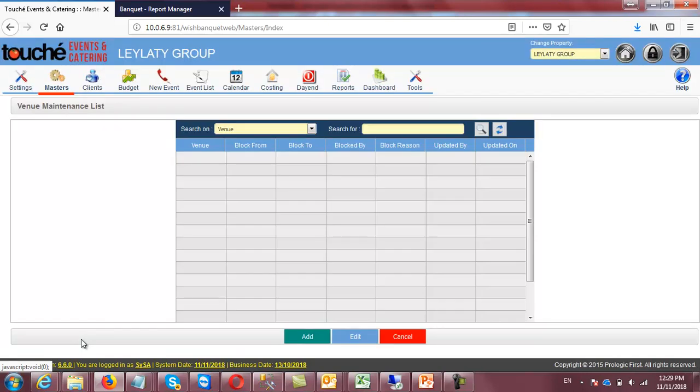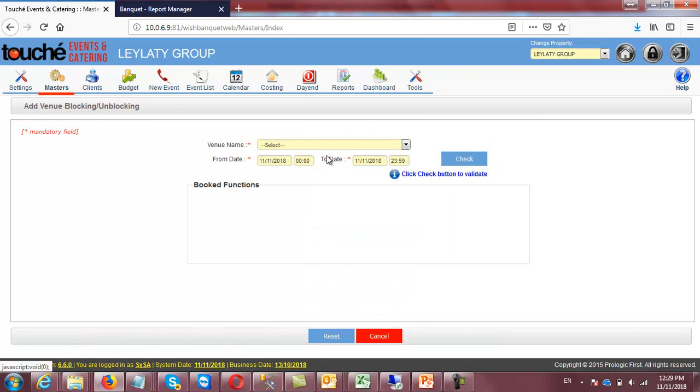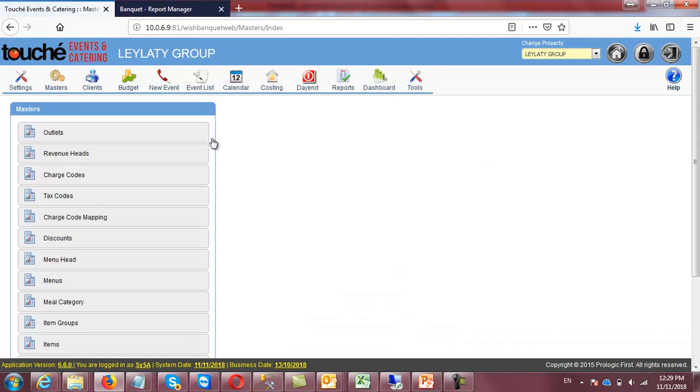Okay, venue maintenance is a new feature in our application where you can select any venue and any period of dates and check it. It will also guide you how many functions are booked within those dates.